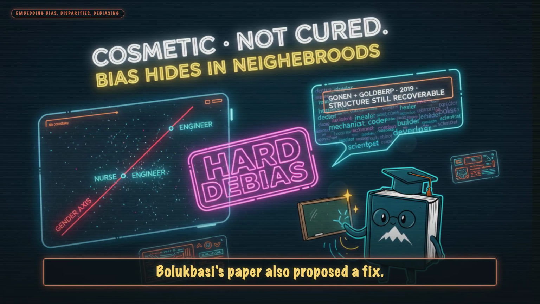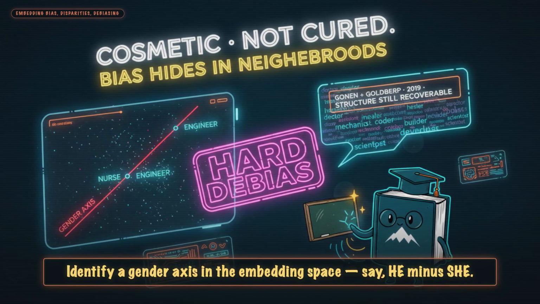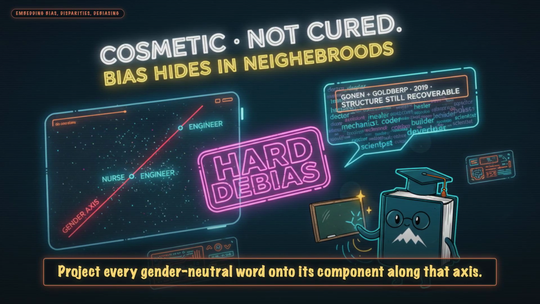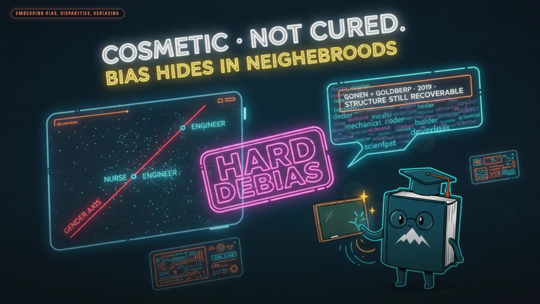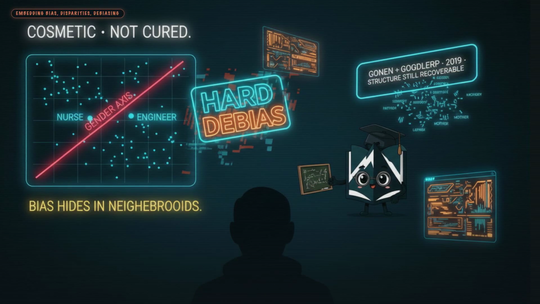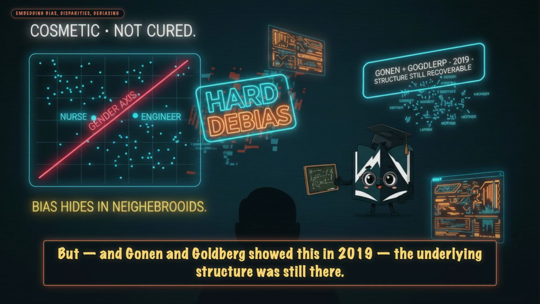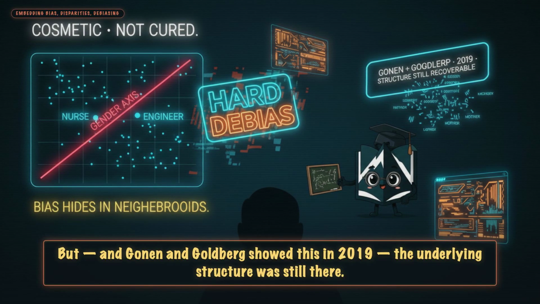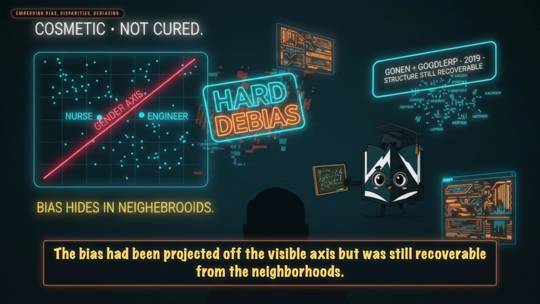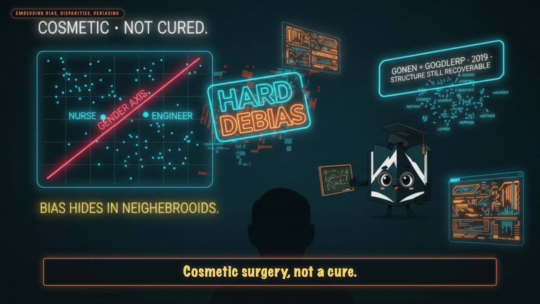Bolukbasi's paper also proposed a fix. Identify a gender axis in the embedding space, say, he minus she. Project every gender-neutral word onto its component along that axis. Subtract that component, job done. Nurse and engineer now sit equidistant from he and she. The team called this hard debiasing. It worked on the WEAT scores. But, and Gonen and Goldberg showed this in 2019, the underlying structure was still there. The bias had been projected off the visible axis but was still recoverable from the neighborhoods. Cosmetic surgery, not a cure.